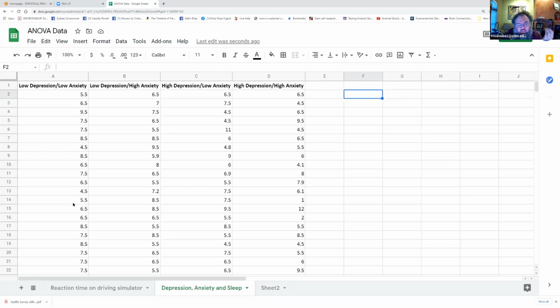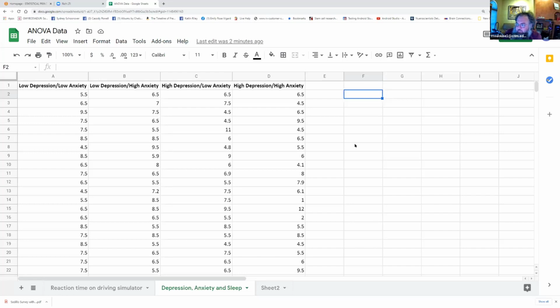And the difference between the individuals within our group, the variance within our group, is probably due predominantly or exclusively to random chance. All right, so the difference between all 50 people in the low depression, low anxiety group is due to just random sampling effect. And the difference between the people only within the high depression, high anxiety group is due to random sampling effect. That's true for each group. So the within group variance, the variance within just one group, is a good metric for random chance.